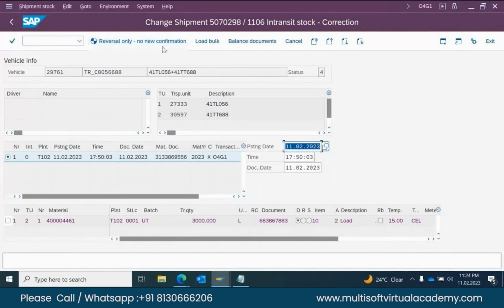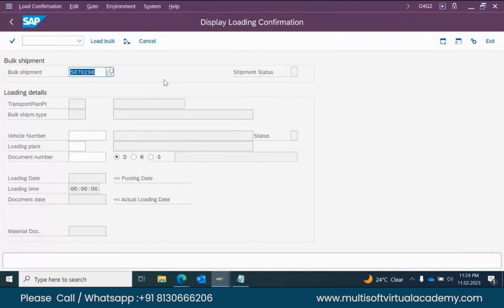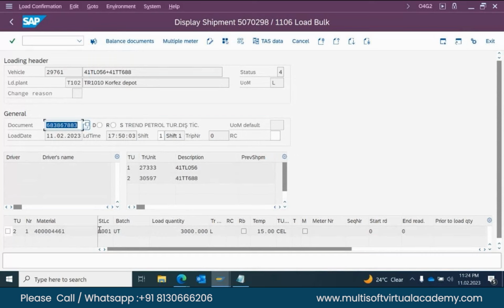Reverse only, no, if any notification required. Sir, here, what are the mandatory fields to be entered, sir? In O4 G1 shipment, batch number and storage location. Okay, batch, sir. Scheduled means, okay, that the shipment number got created.